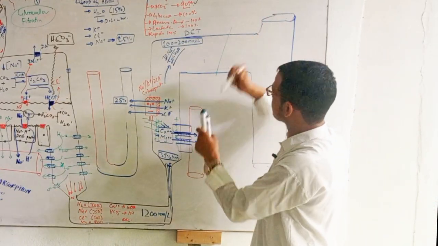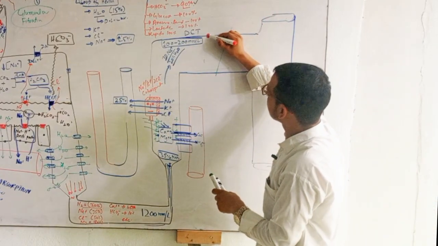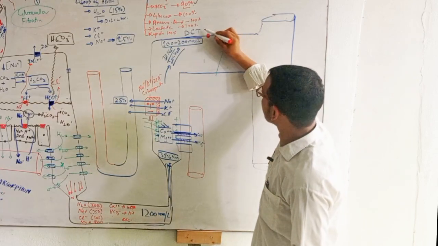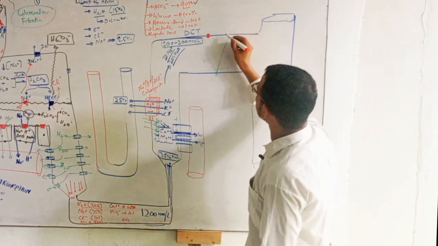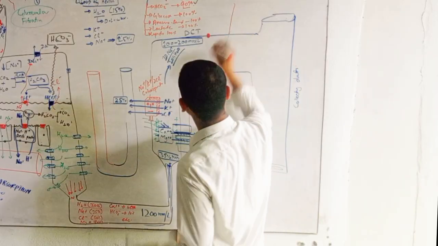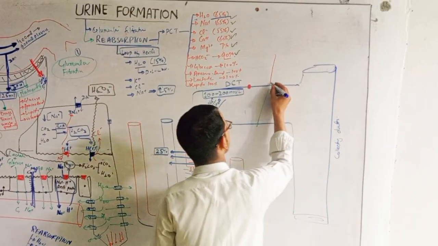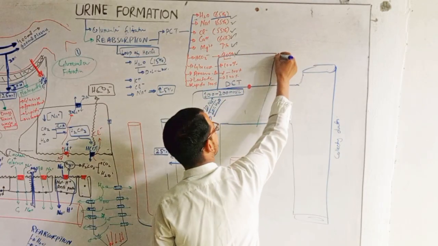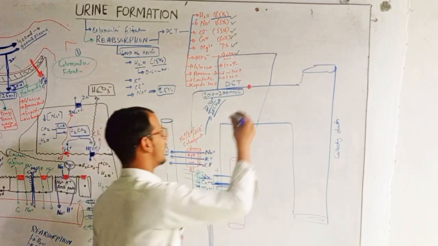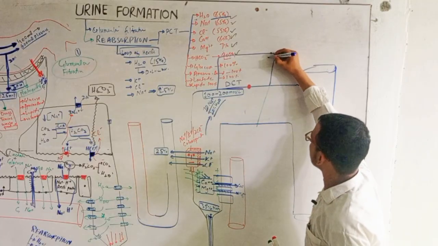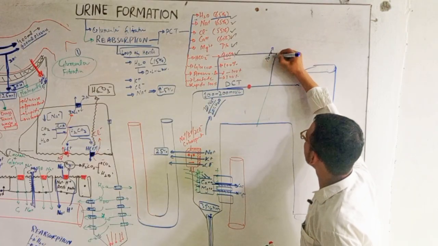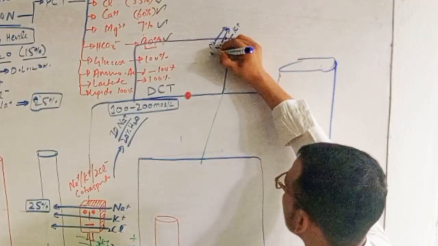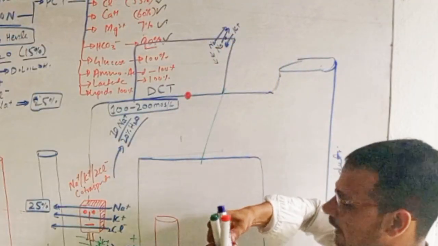We have a very special transporter here which is called sodium chloride co-transporter. And sodium chloride co-transporter, for example, we have, this is the cell of distal convoluted tubule, and of course we have sodium potassium ATPases, so sodium is leaving and sodium is deficient now in cell.